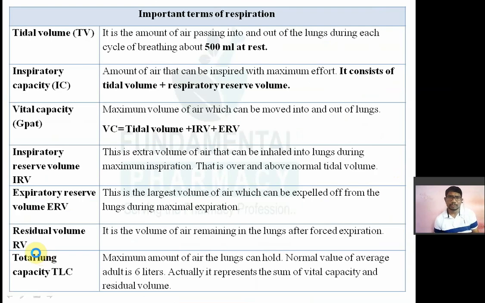Now there are certain important terms regarding the respiration. You have to understand these terms. They are very important. They can ask this in the exam. So what do you mean by tidal volume? So tidal volume is क्या? It is the amount of air passing in and out of the lung during each cycle of breathing.